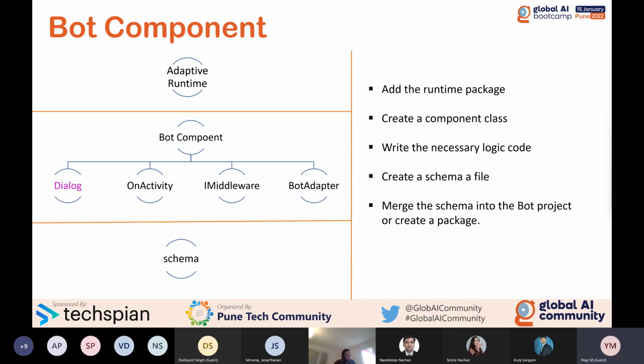Again, it's not the composer level of schema. It's a project bot schema, not composer schema. Don't confuse. This is a bot related schema. Okay.